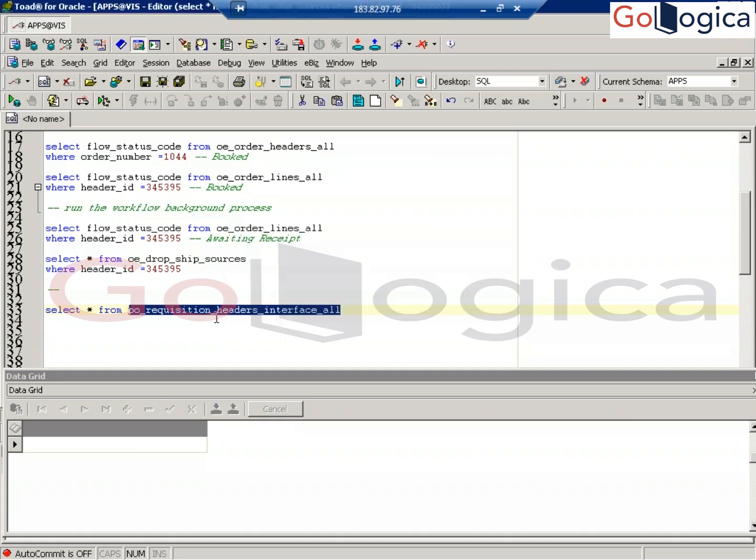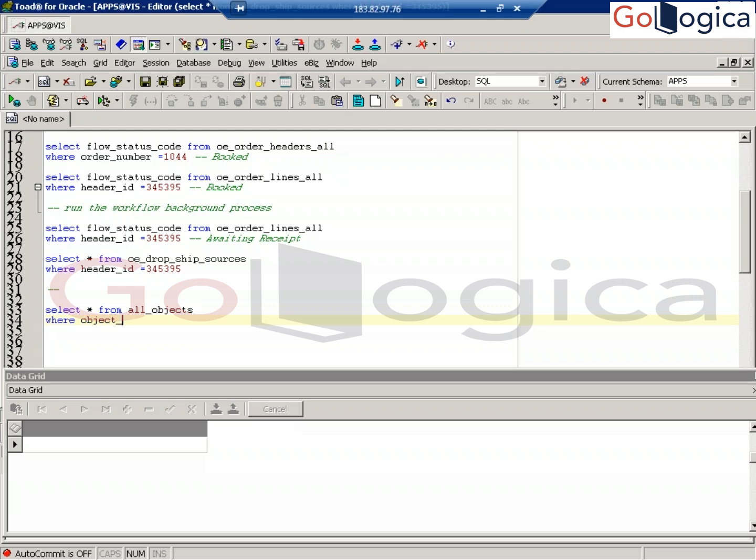PO headers interface requisition. One second. Anyhow, let me find in all objects only. Hundreds of times we check this table and keep forgetting again. All objects and the object name.